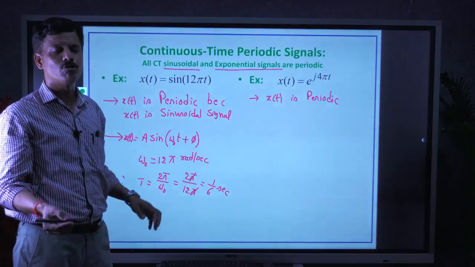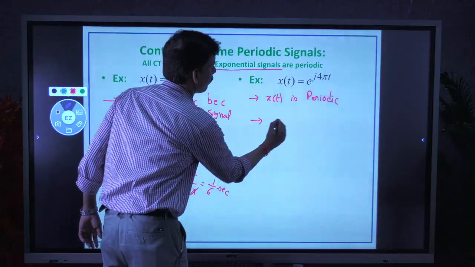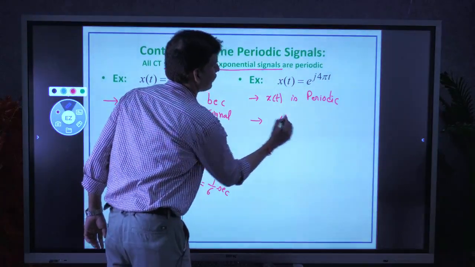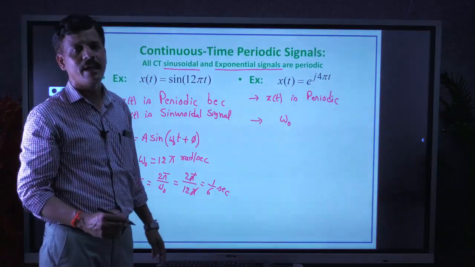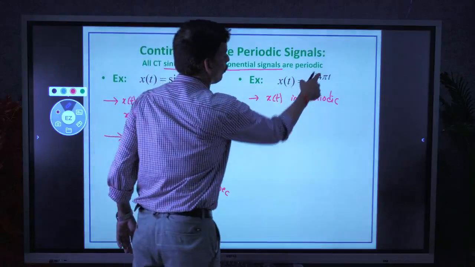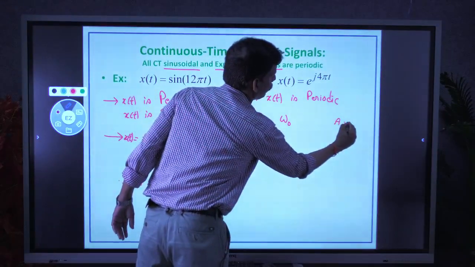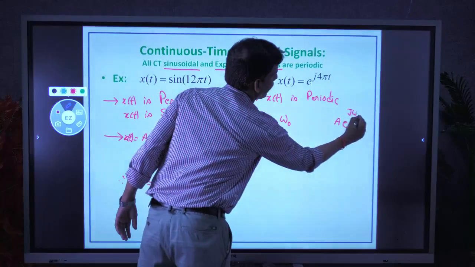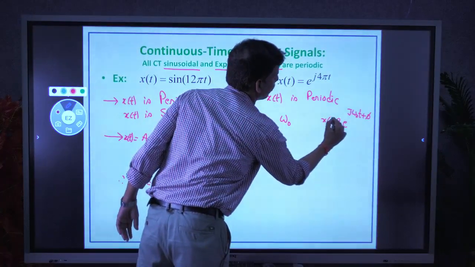Next, the second task is to find out the fundamental period. We need to extract the angular frequency in radians per second. There is a standard form, A e power j omega naught t plus phi. It is the standard notation of any exponential signal.